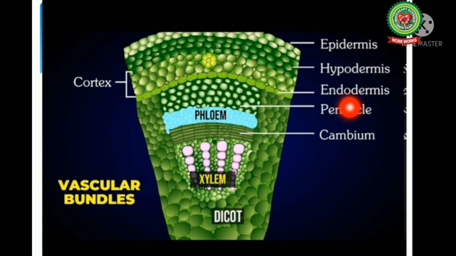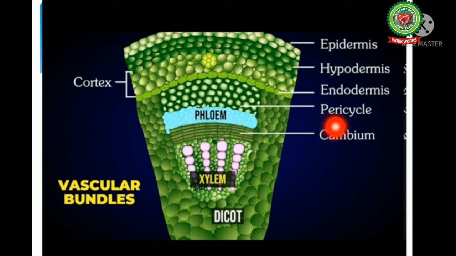Then is endodermis. It is the inner limiting layer of cortex. It is a single layer of compactly arranged vertically elongated cells which appears barrel-shaped in cross-section. In roots, endodermis is a well-defined layer with characteristic wall thickening in the form of Casparian band.